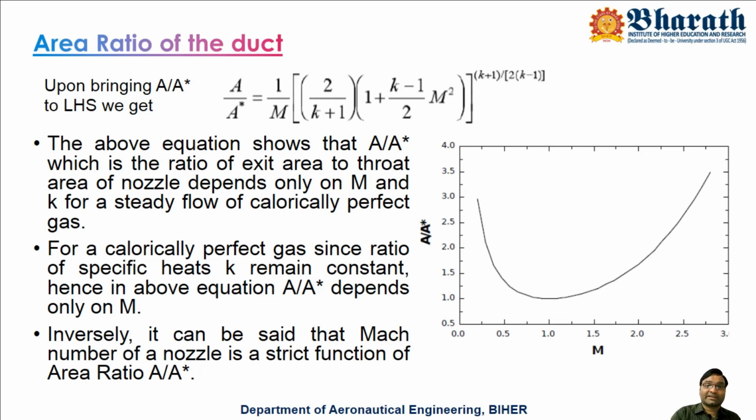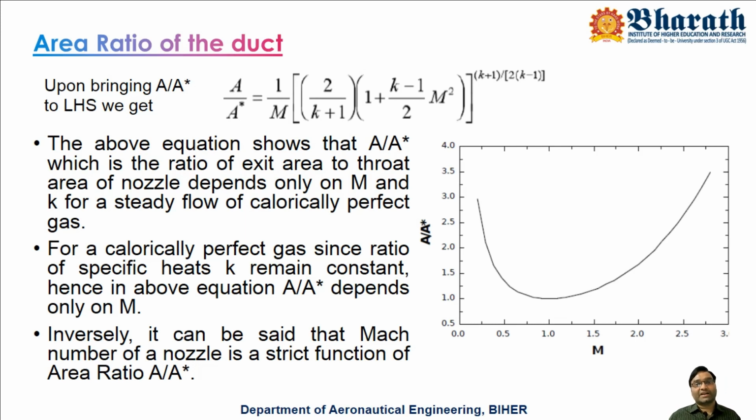We may think that if you have a converging-diverging nozzle and apply more and more pressure between inlet and outlet, the Mach number keeps on increasing. Again, it is not correct. The maximum Mach number for a particular nozzle is a constant value. On what does it depend? It depends on A by A star. As you vary the pressure between inlet and outlet, the Mach number keeps on increasing and reaches the design Mach number of that nozzle.